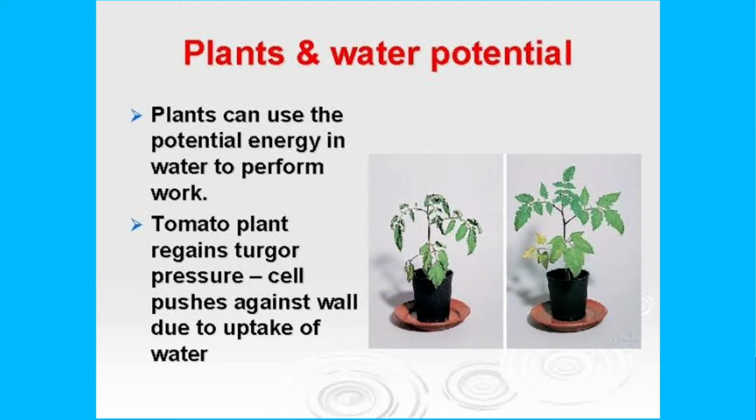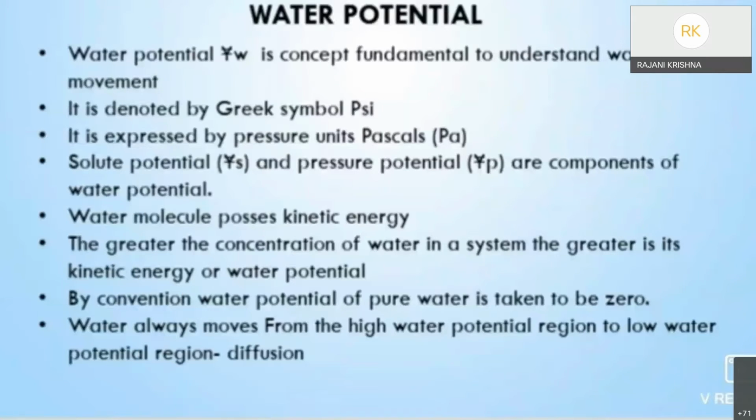If we take water molecules in a system, they are continuously moving randomly in different directions. That means they have kinetic energy. Moving particles have kinetic energy, so water will also have it.